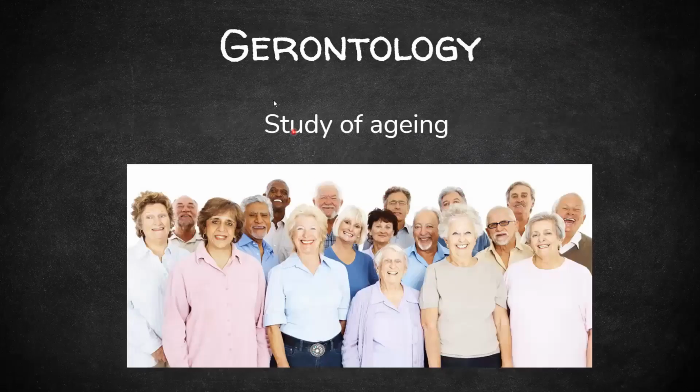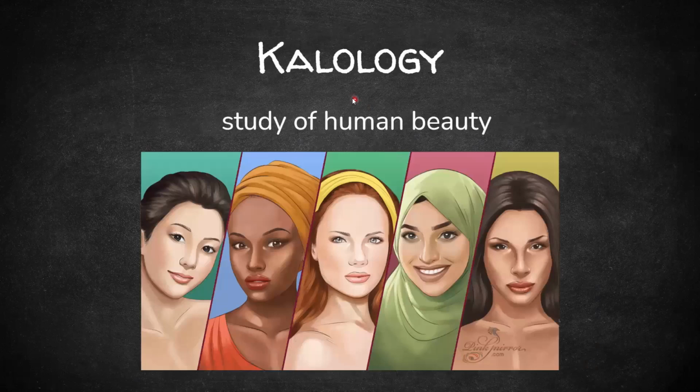Next one is gerontology. Now what is gerontology? The study of aging is called as gerontology. Okay. Next one is calolology. What is this? It is basically the study of human beauty. Calolology.